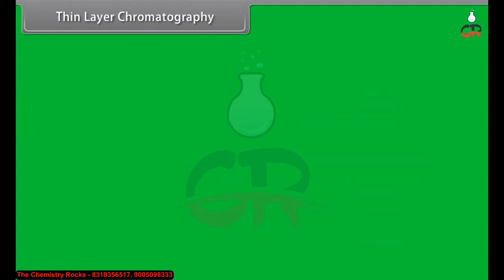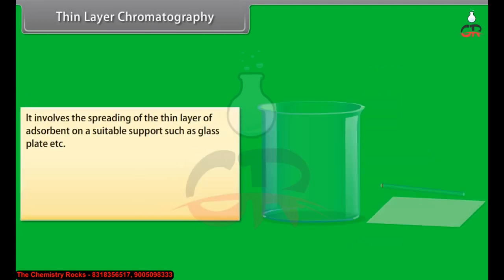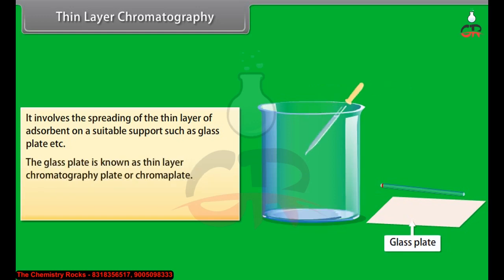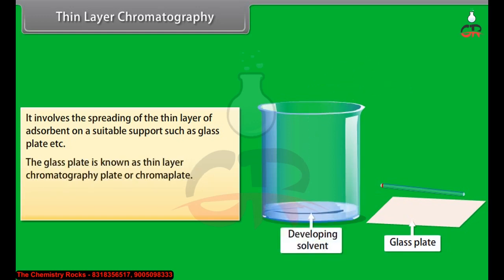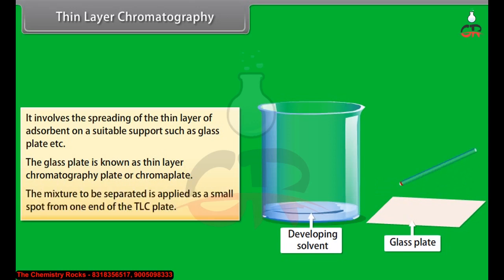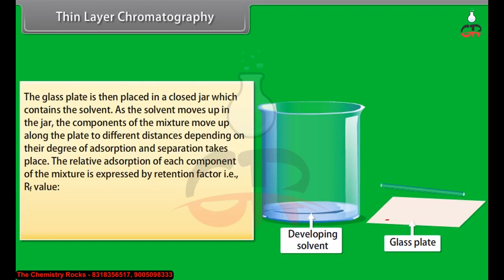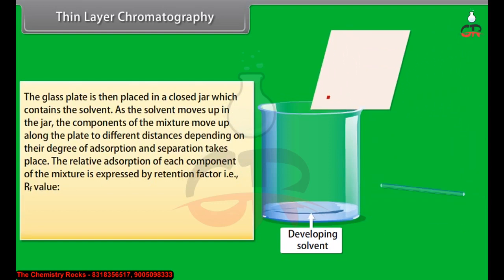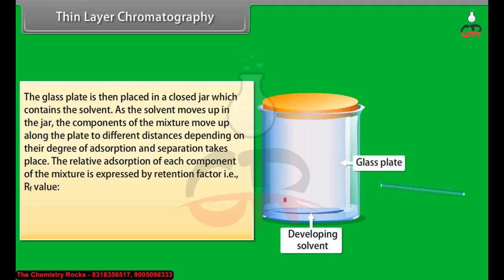Thin layer chromatography. It involves spreading a thin layer of adsorbent on a suitable support such as a glass plate. The glass plate is known as a thin layer chromatography plate or chroma plate. The mixture to be separated is applied as a small spot at one end of the TLC plate. The glass plate is then placed in a closed jar which contains the solvent. As the solvent moves up in the jar, the components of the mixture move up along the plate to different distances depending on their degree of adsorption